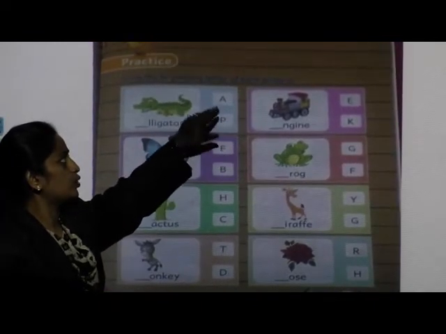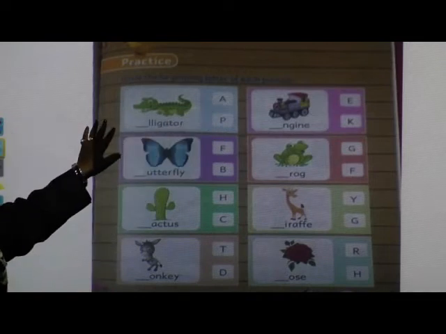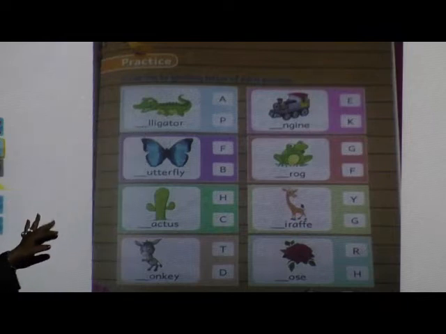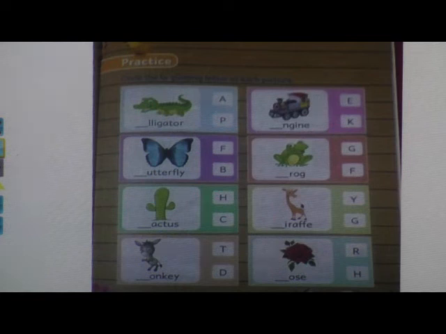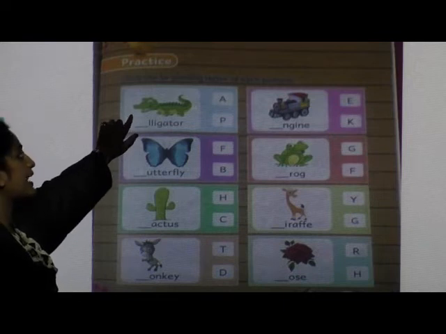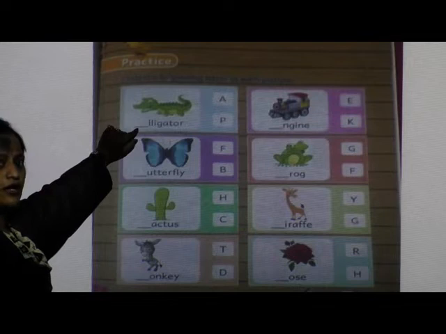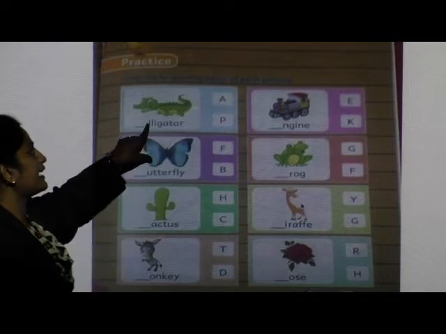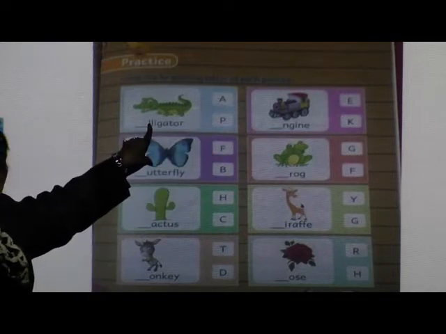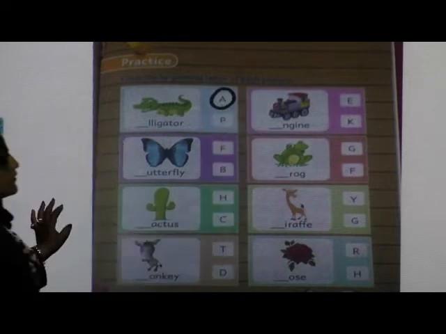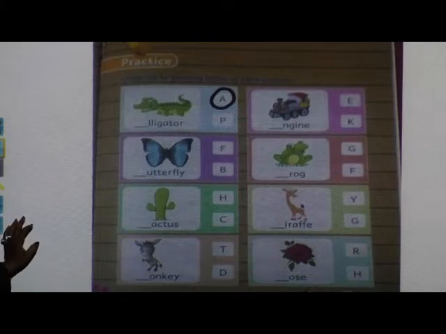You have to see the picture and circle the correct letter, the beginning letter of the picture. Children, see first which picture you can see. What is this? Very good, it is an alligator. What will be the beginning letter of alligator? A or P? Alligator. Very good. So you have to circle letter A.